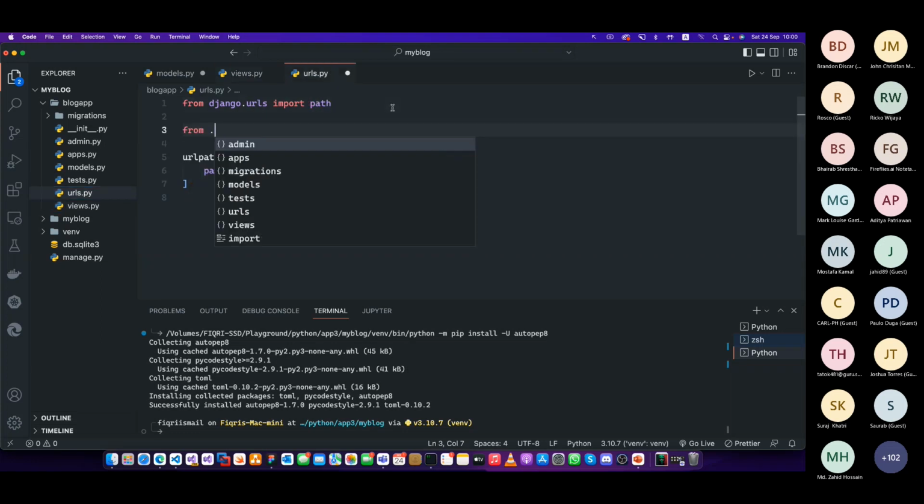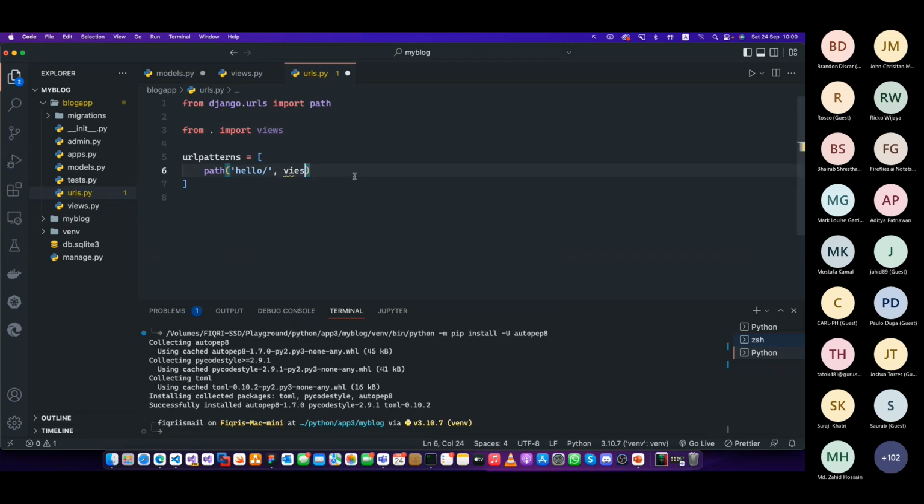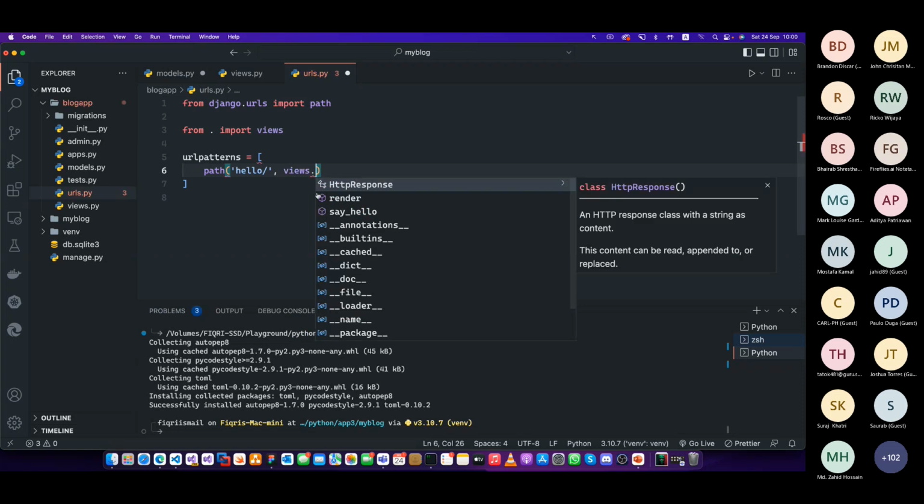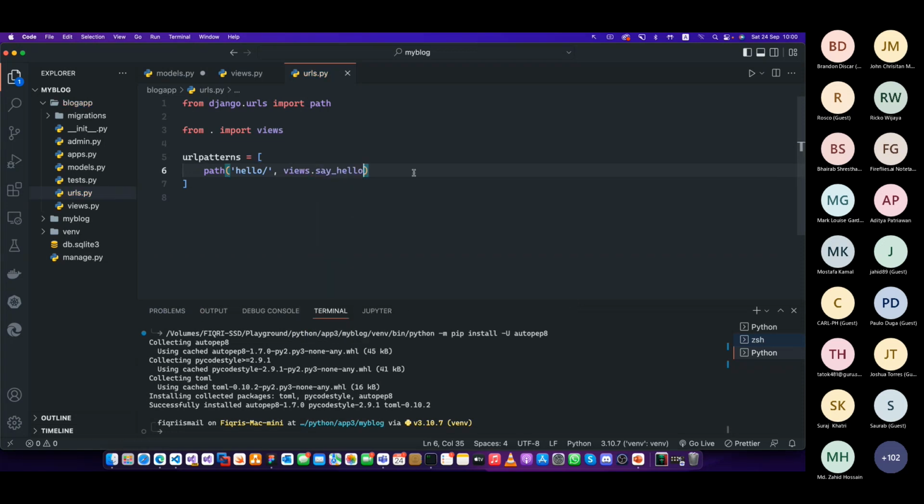So let's say I'm going to import that one. I'm going to say from . import views, all the views. Dot means this directory, and then import this module views. Next step will be views.say_hello. Now we have fixed the route. Now any request will be using this route, saying, okay, whatever this slash hello, it will pick up. That's the first thing you have to do. Now we have created the controller. Now we have created the router. Next step, we have to just tell our main project, I have a blog app, make sure you use it.